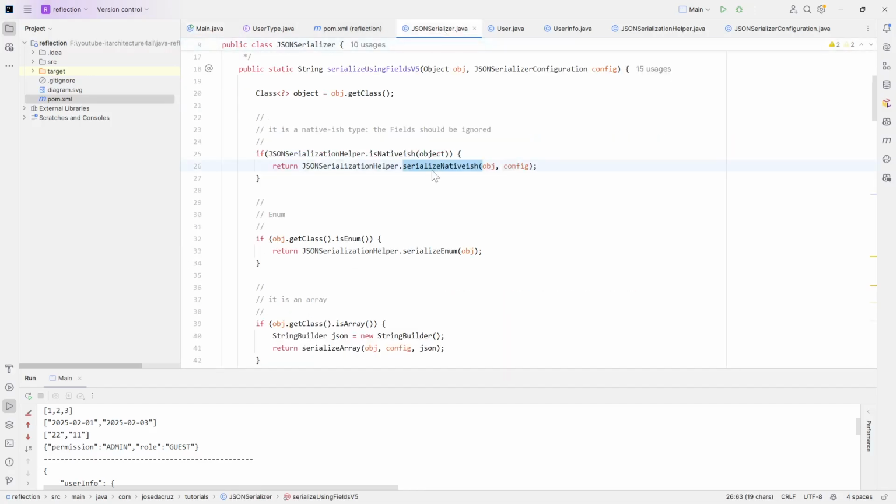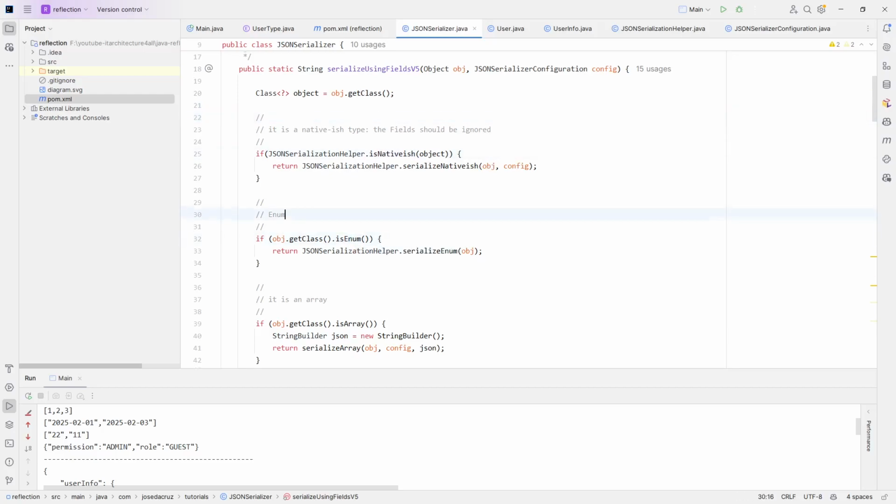It's always a good practice, when we are creating algorithms that compose things like a tree, which is the case of a serialization, because you have an object that can have other objects inside, which, by the way, can have other objects. Usually we should start with the unit things, the leaves, let's say, of the tree. And in our case, the trees, or if you have a recursive algorithm, we should stop at some point, and usually it's a good practice to put that at the start of the method. And we start when it's native.